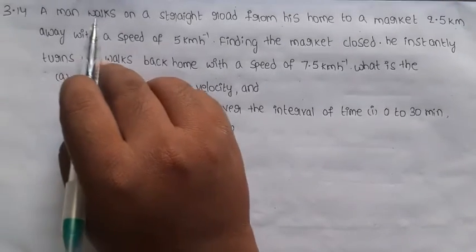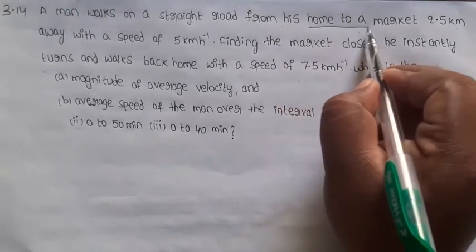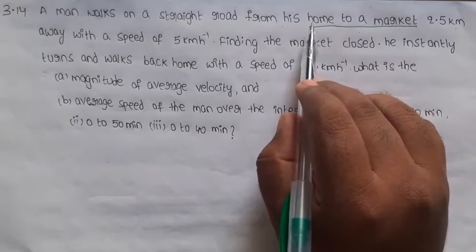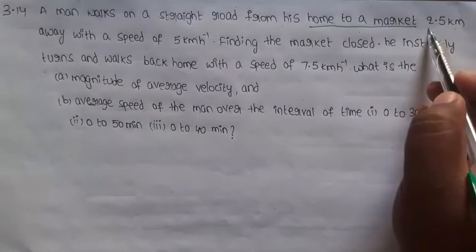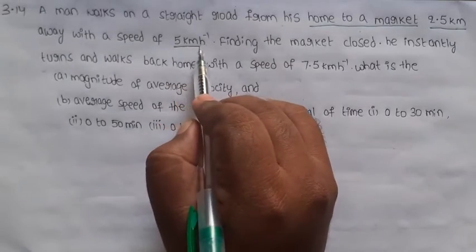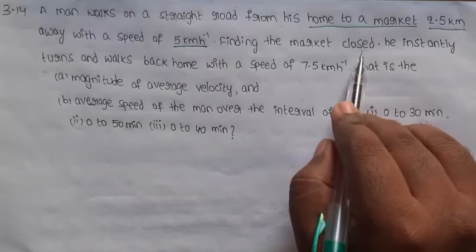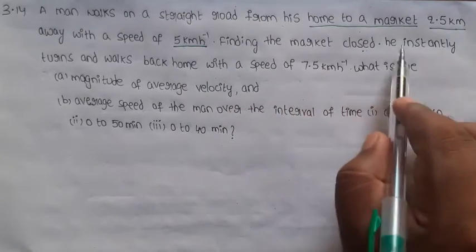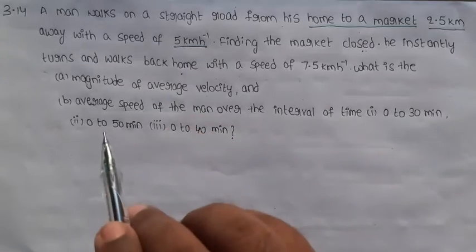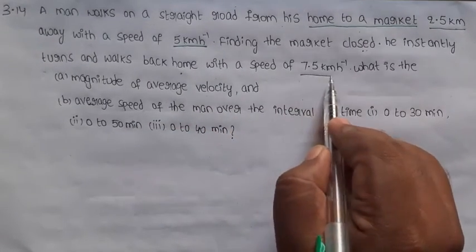3.14. A man walks on a straight road from his home to the market 2.5 kilometers away, with a speed of 5 kilometers per hour. Finding the market closed, he instantly turns and walks back home with a speed of 7.5 kilometers per hour.